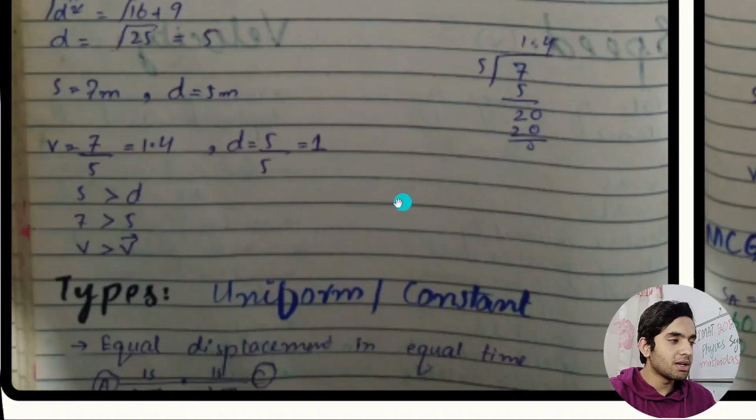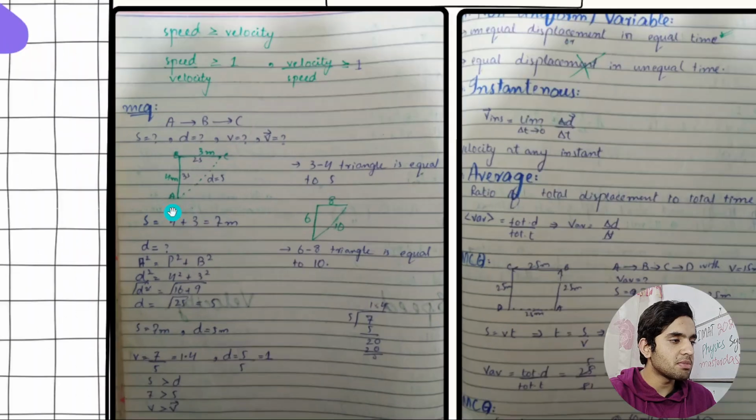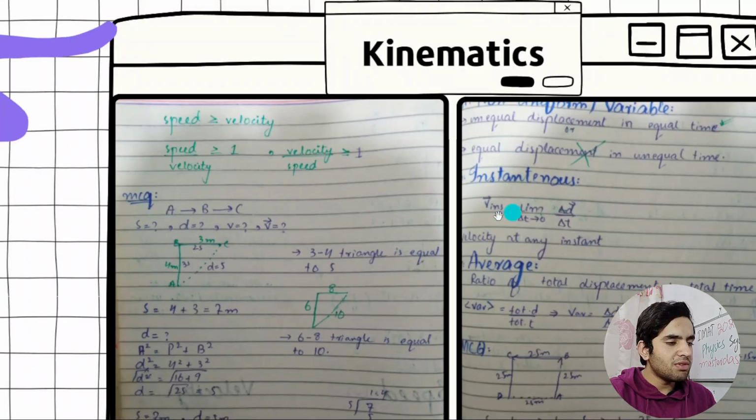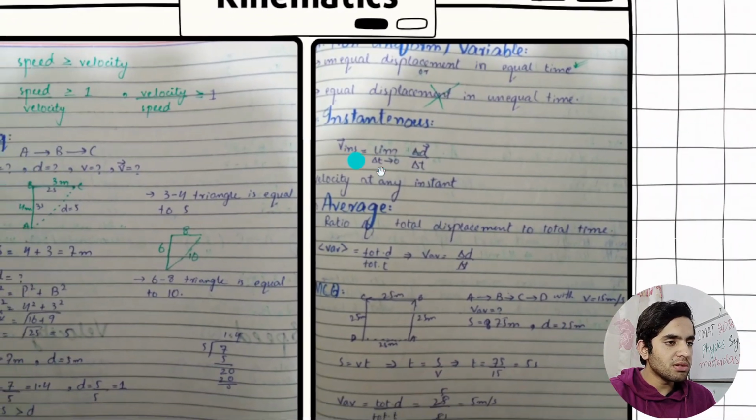These are very great things. And here I have solved some examples with statements. The statement is this: A to B, B to C. A body moved from A to B, and then B to C. What is the distance? What is the displacement? What is the velocity? What is the speed? So you need to find this, and this is very easy. You just need to focus. Just pause the screen and look at it.